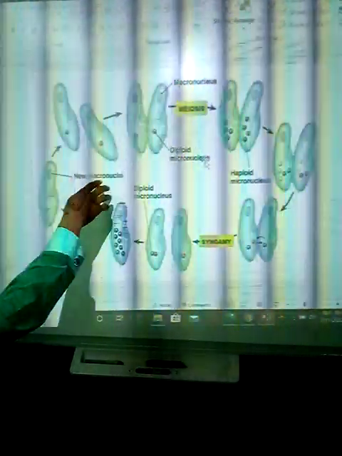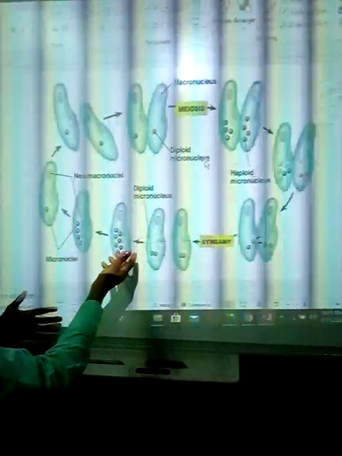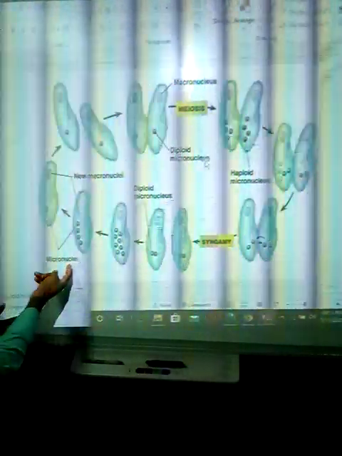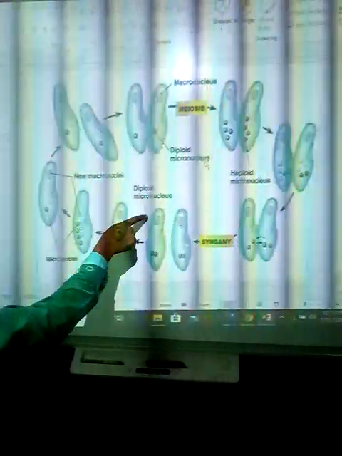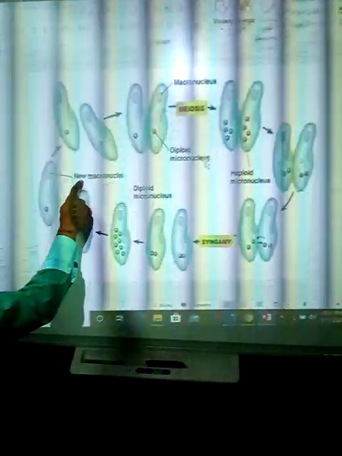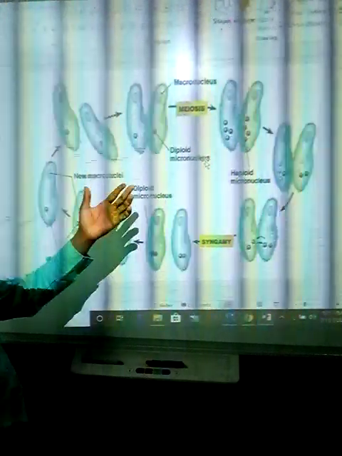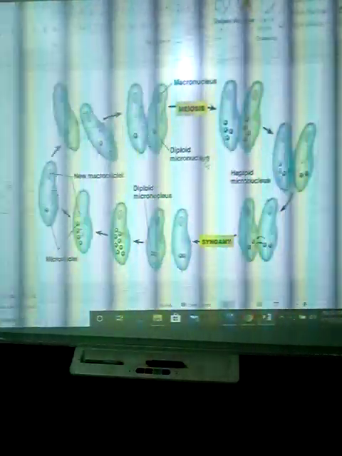Macronucleus, we have meiosis, dividing. This is of paramecium also. Macronuclei, this is the synapse, this is the syngamy, the diploid micronucleus, the new macronuclei. Okay, diploid macronucleus and haploid one.